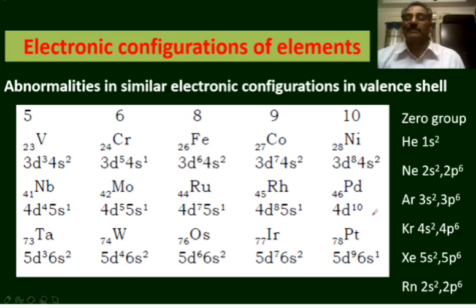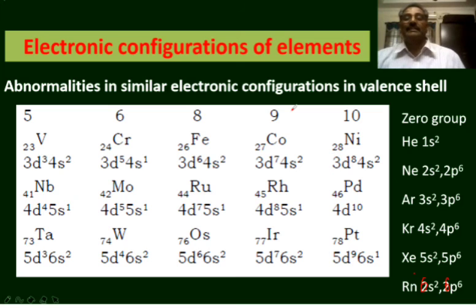Here also the above principle is violated. 5s has lower energy than 4d, but 4d is filled before the entry of electrons in the 5s. In platinum, instead of 6s2 5d8, the electronic configuration is 6s1 5d9. Again here also the above principle is violated.